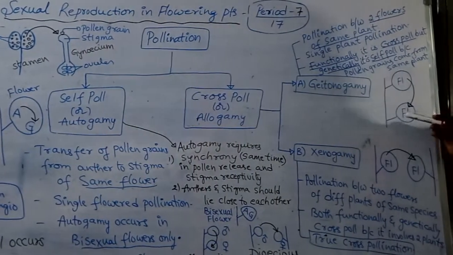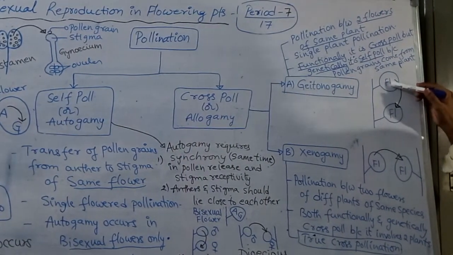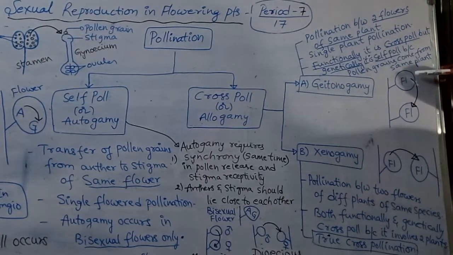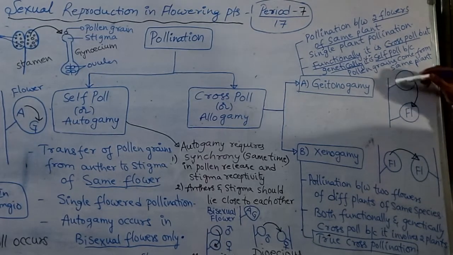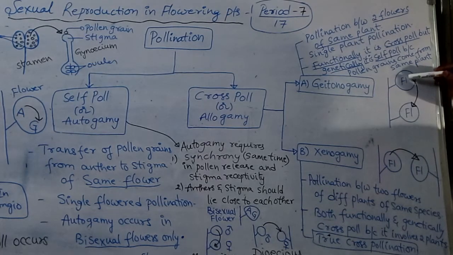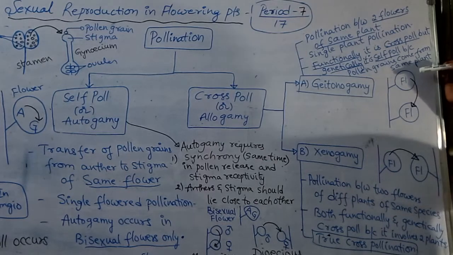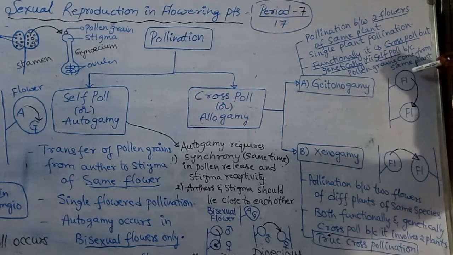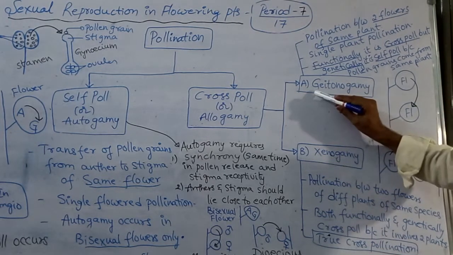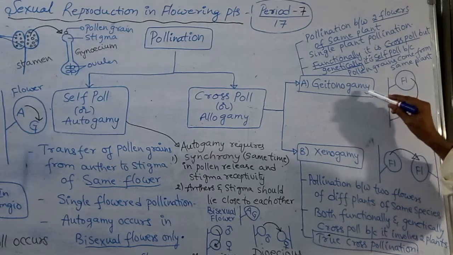Look at this figure. Here this is one flower and this is another flower. Pollen grains are released from one flower to another flower of the same plant. Isn't it? Are you understanding? So the transfer of pollen grains from one flower to another flower of the same plant is so called geitonogamy.